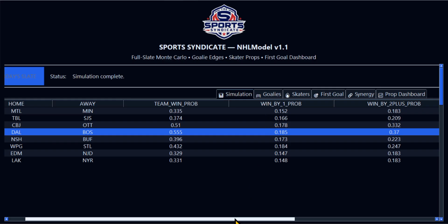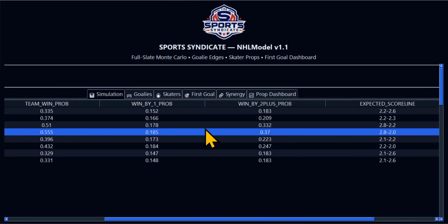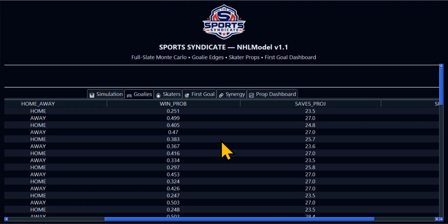Let's go down and look at some, see if we got anything cooking down here for real. Not coin flips and dogs. All right. We're going to go to goalies. Here's the goalie projections for each team. Here is the saves projections for each team, home and away, and the win probability.